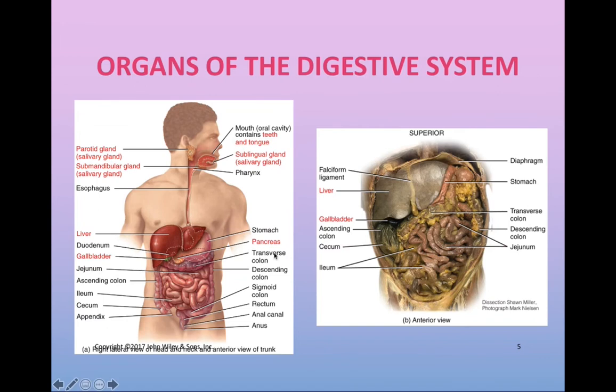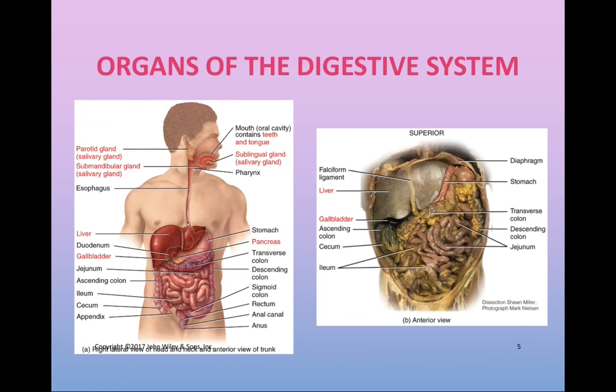The pancreas is in fact one of my favorite organs because this has both an endocrine function and an exocrine function. We've already seen the endocrine function of the pancreas with insulin and glucagon. But here in the digestive system, we're going to see the exocrine function of the pancreas releasing its own digestive enzymes that will flow into ducts and empty into the small intestine.